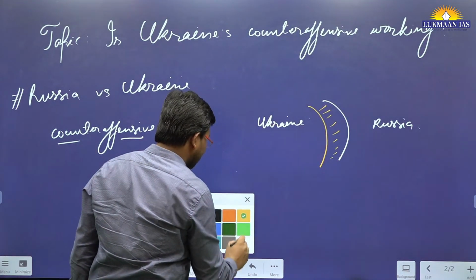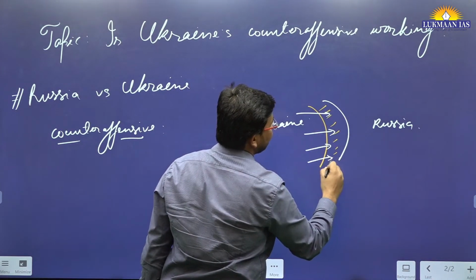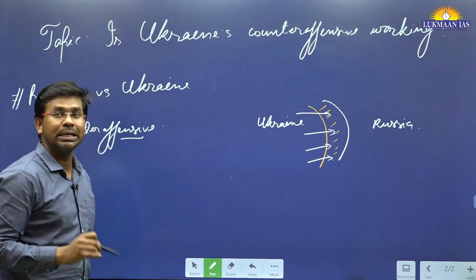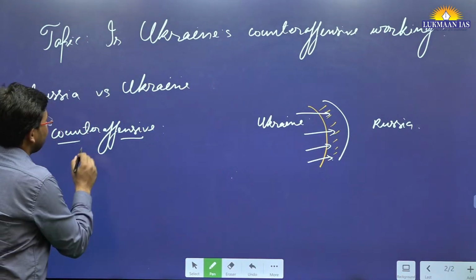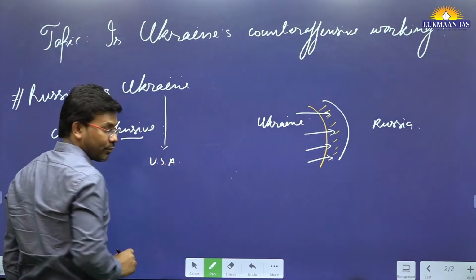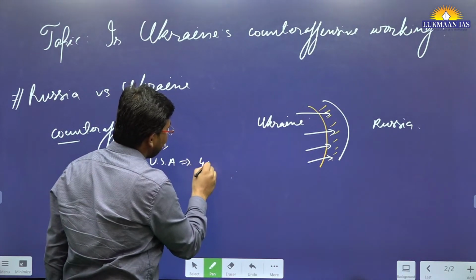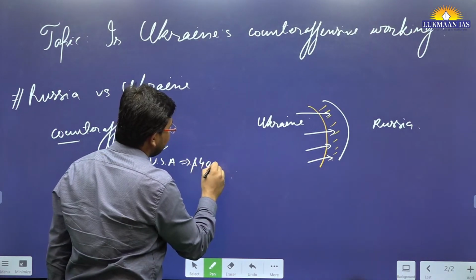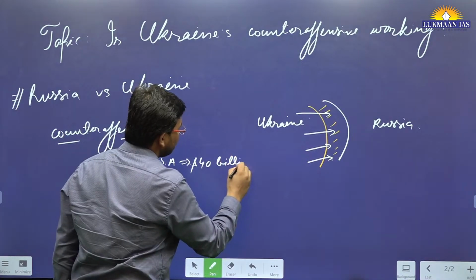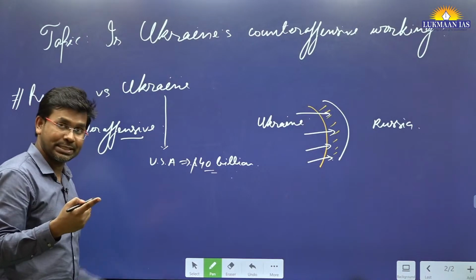But through counter-offensive measures, Ukraine wants to recapture this particular territory. And for that purpose, Ukraine is being supported by the United States of America. So far, the USA has provided ammunition worth $40 billion to Ukraine. They are going to provide more assistance.